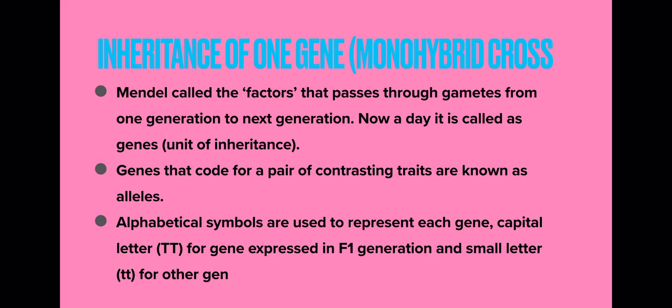An alphabetical symbol is used to represent each gene. Capital letters TT, you know that this is the pure line or homozygous condition, right? Whenever a capital letter is there, that means it is the dominant trait, and a recessive trait is always expressed with a small letter. So small letters tt for the other gene. Two types of genes are there. One is the dominant gene which expresses itself in the first filial generation, and the recessive gene which gets masked by the dominant gene.